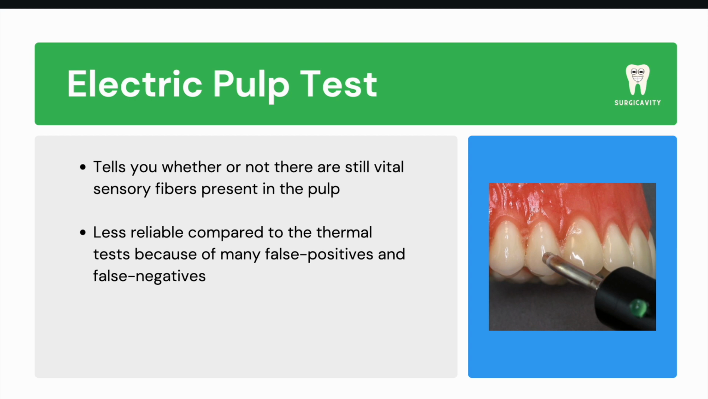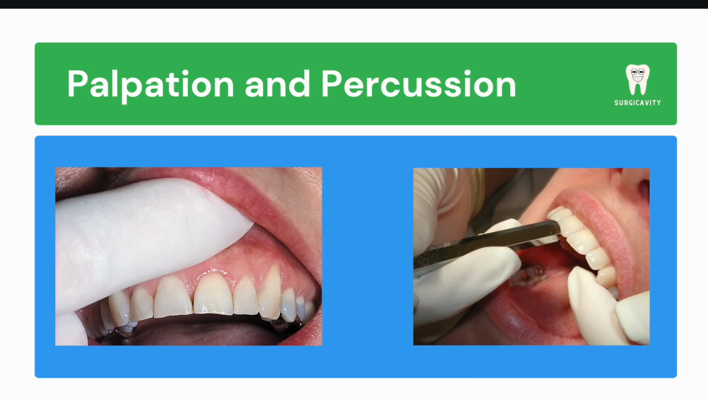Some examples of false positives would be a very anxious patient, or the tooth not being isolated properly, so the gingiva is touched by mistake. And some examples of false negatives would be a tooth that has recently been through trauma, or a tooth with calcified canals, or for example, if the patient is taking painkillers, which would increase their threshold for pain. During the examination, it's also important to assess both the hard and soft tissues by palpating.